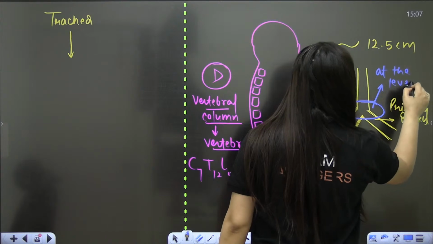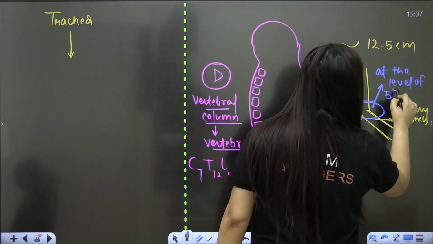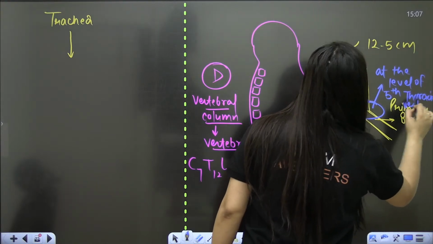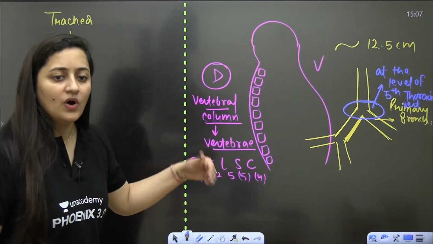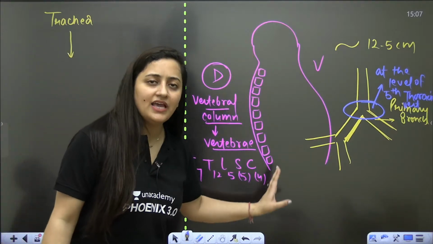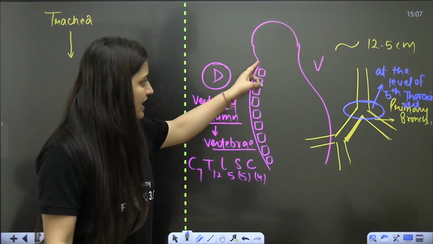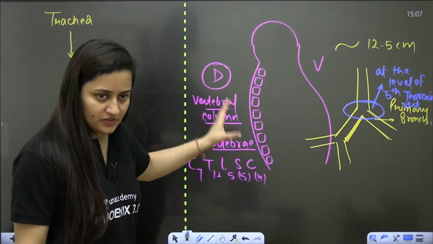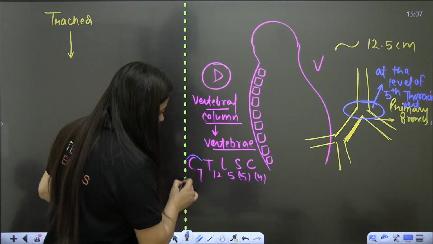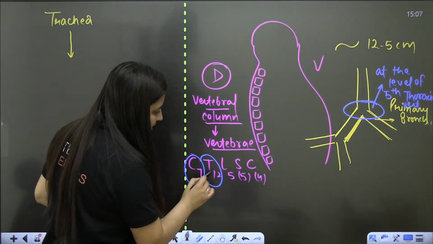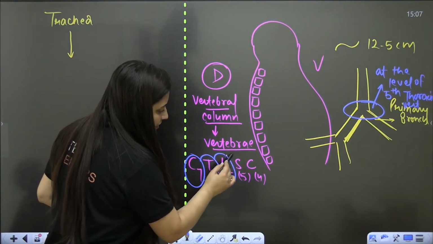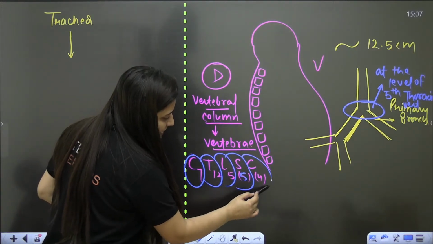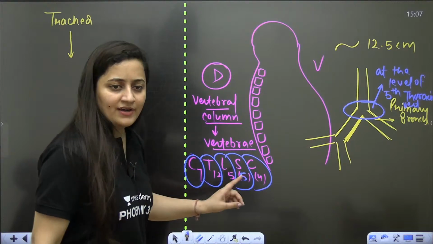So this trachea will bifurcate, this is given in NCERT, please check it, at the level of 5th thoracic vertebrae. What is the meaning of this line? We know that dorsally we have the vertebral column, so we have the vertebrae: 7 cervical, 12 thoracic, 5 lumbar, 5 fused that will form 1 sacral vertebrae, and 4 fused that will form 1 coccyx.